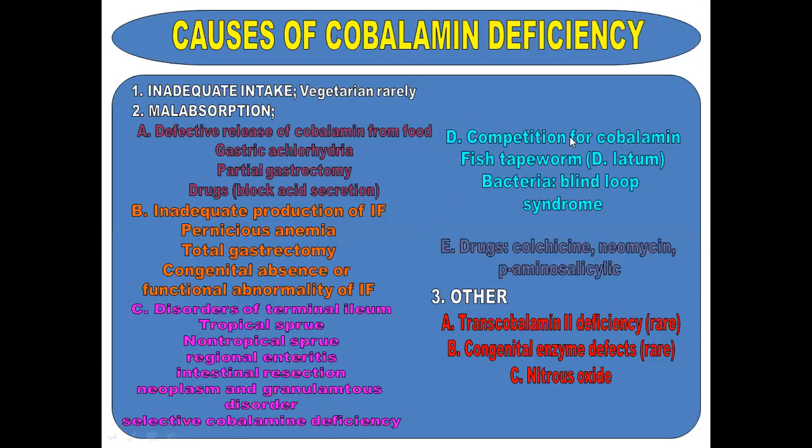Another cause of malabsorption is the competition for the cobalamin. That results due to fish tapeworm infestation, bacteria in case of blind loop syndrome. Malabsorption also results due to some drugs like colchicine, neomycin, and paraminosalicylic acid. Other causes of cobalamin deficiency include transcobalamin 2 deficiency and congenital enzyme defects. And number three is nitrous oxide. These are the rare causes of cobalamin deficiency.